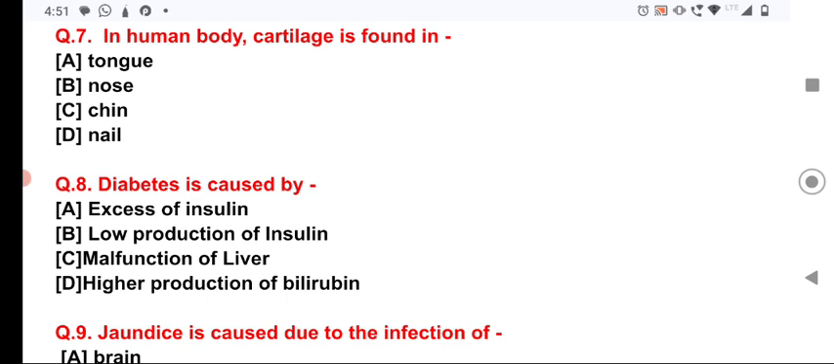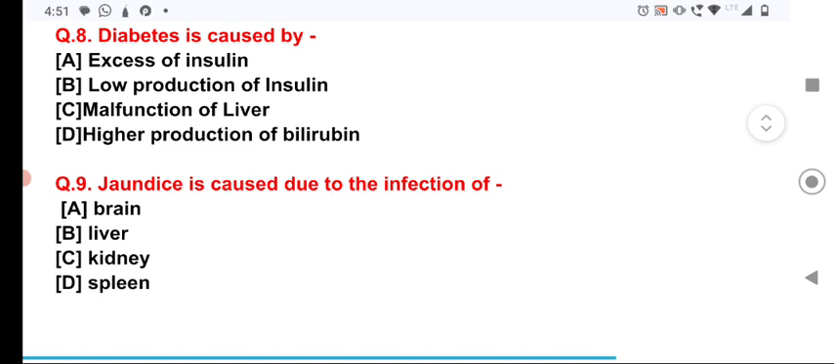And this insulin controls, or regulates, the sugar level inside our body in the blood. And in case of the low production of insulin, or due to the dysfunction of the pancreas, diabetes is caused.